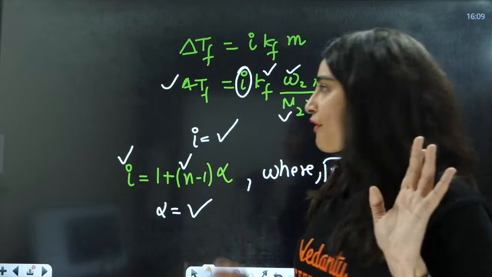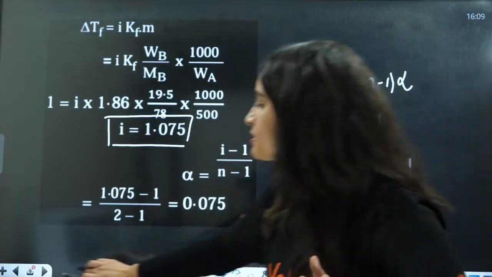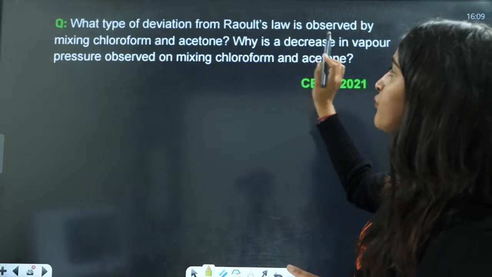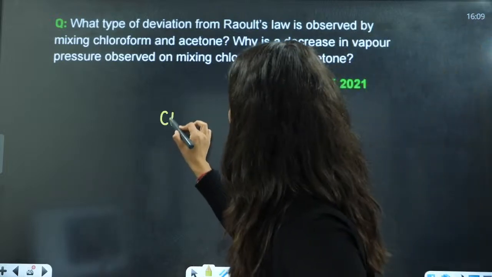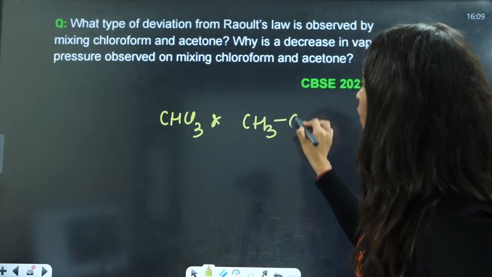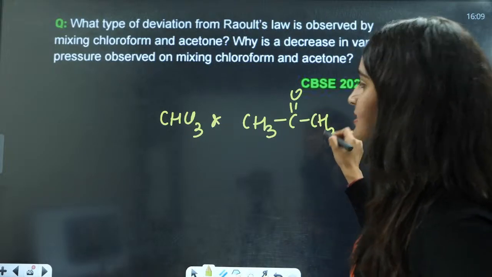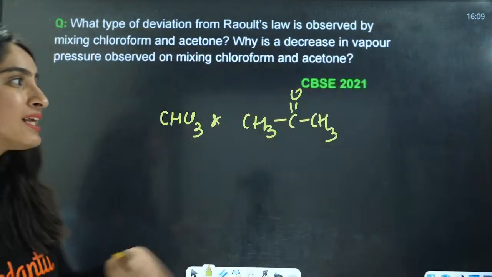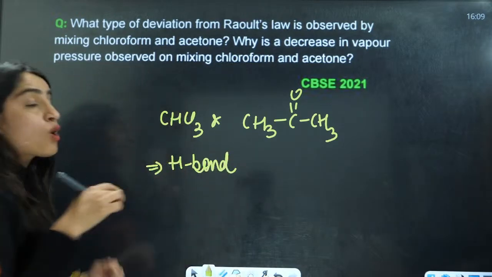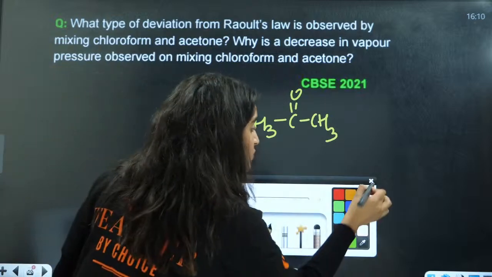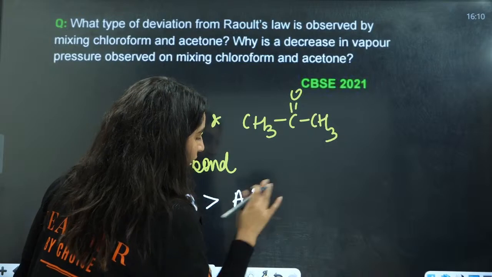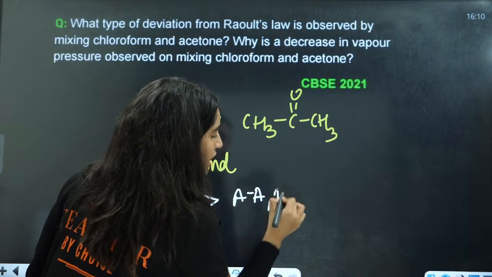Okay, perfect. Now, the next question here is: what type of deviation from Raoult's law is observed when we mix CHCl3 and acetone? When we mix acetone and CHCl3, what is going to happen? There will be hydrogen bonding. Because of H bonding, the interactions will be stronger. That means the A-B interaction is going to be stronger as compared to the A-A and B-B interactions.